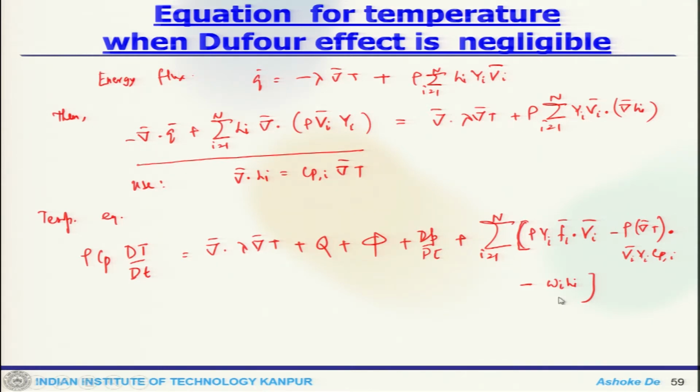Now if you look at the book of Poinsot, the temperature equation would be slightly different because some assumptions on specific heat are made. So that's pretty much giving you an idea of the different forms in which the energy equation can be presented.